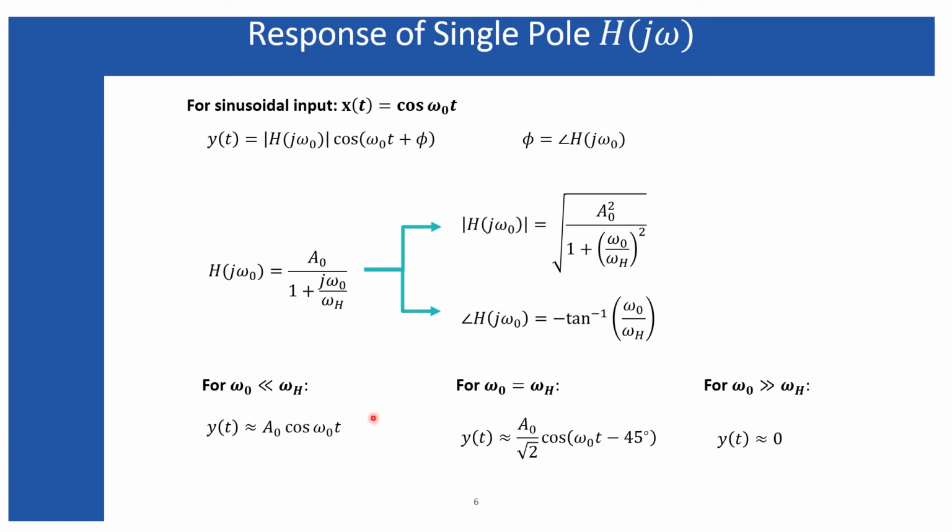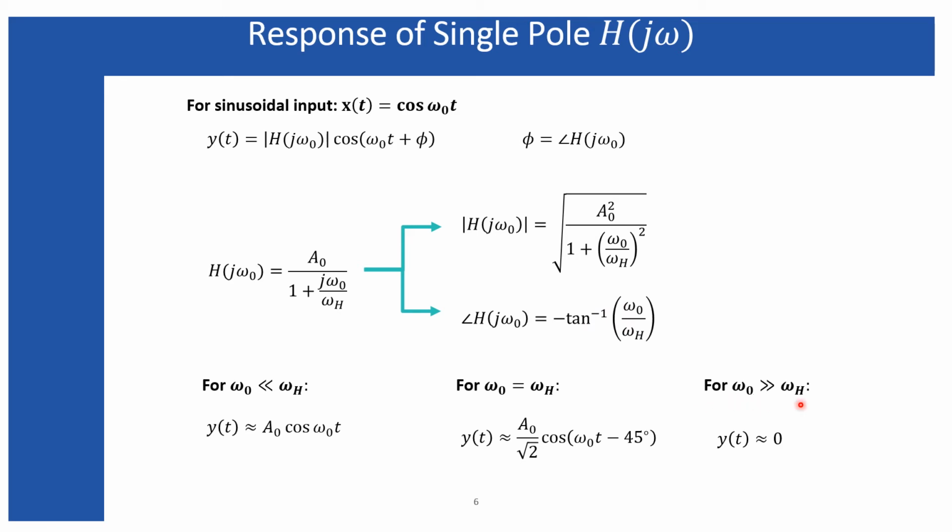than 1, nothing else. But for omega naught equal to omega h, the output gets decreased by 1 over root 2 in comparison with the output you obtained for omega naught very much less than omega h, and the additional phase angle that the output signal acquires is minus 45 degrees, and it is very clear from this expression.